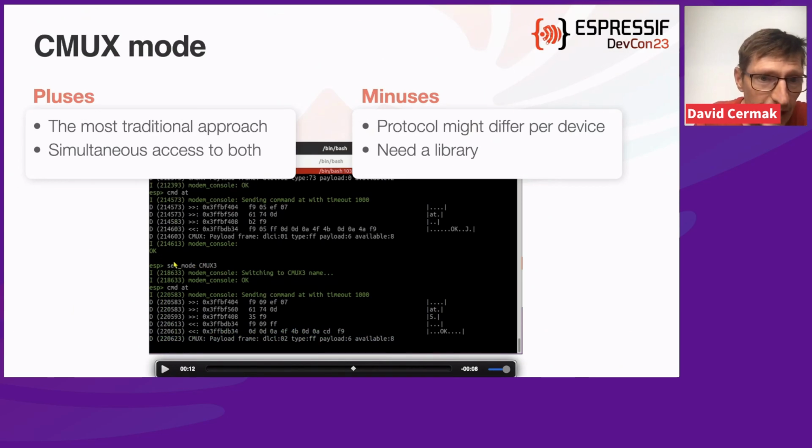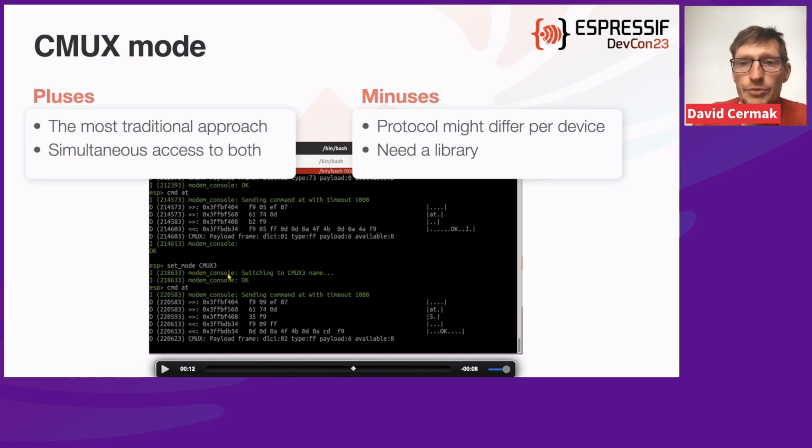And as you can see, I switched the channel and sent the AT command again, but to a different terminal, and the response is still the same. So this is the idea of the CMUX protocol. We create two virtual terminals. One we use for commands and another one for network.